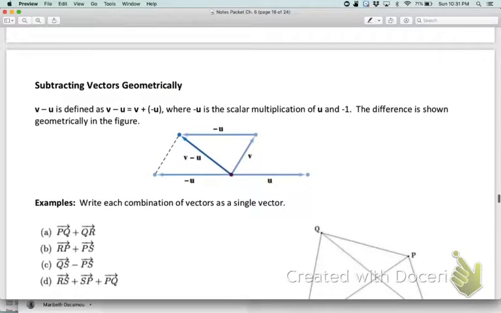Subtracting is a little bit trickier. If I want to do V minus U, that's basically going to be the same as V plus negative U. So if I have U and V right here in blue, here's V, this is the original, and here's U. And I want to do V minus U, okay?